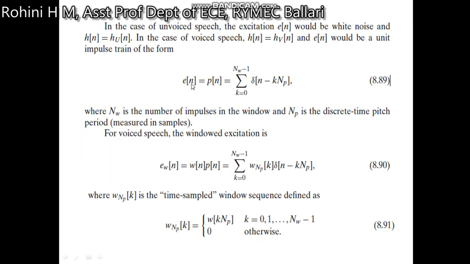Here we take the excitation e[n] as p[n], where excitation means the impulse response. Nw is the number of impulses in the window and Np is the discrete-time pitch period. For voiced speech, the windowed excitation is e_w[n] equal to w[n] into p[n], for k equal to 0 to Nw minus 1.